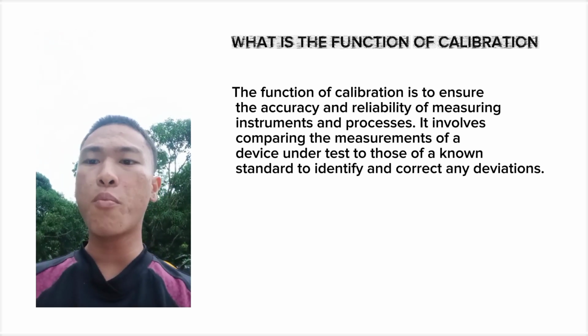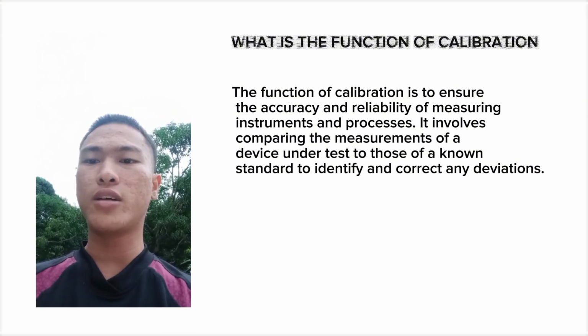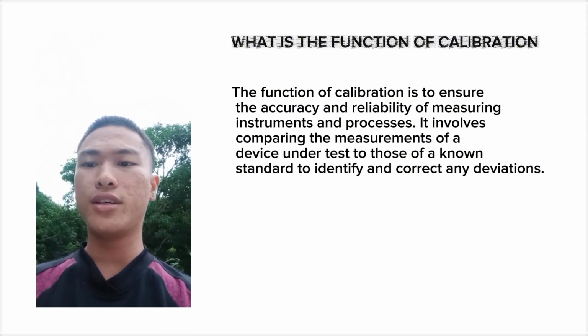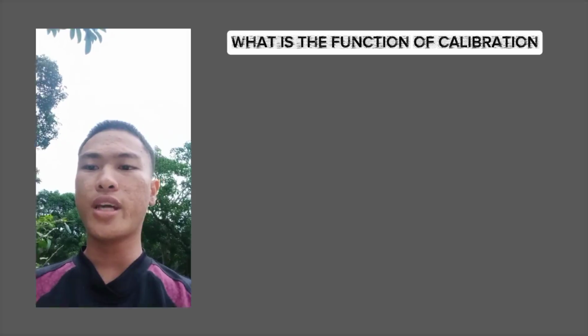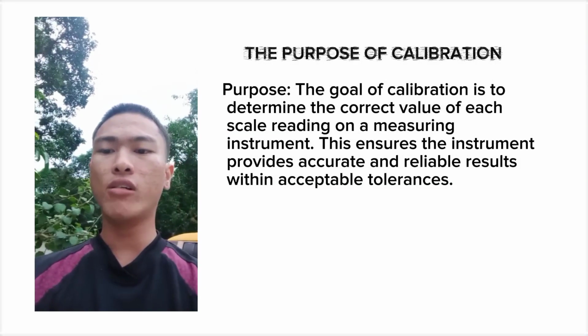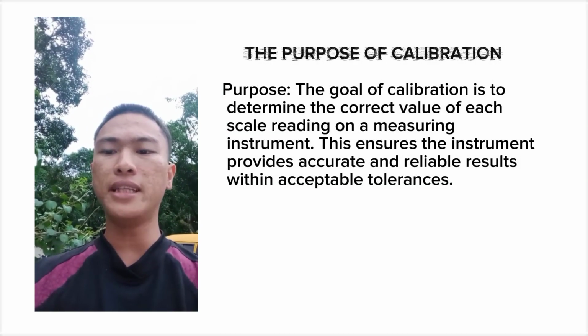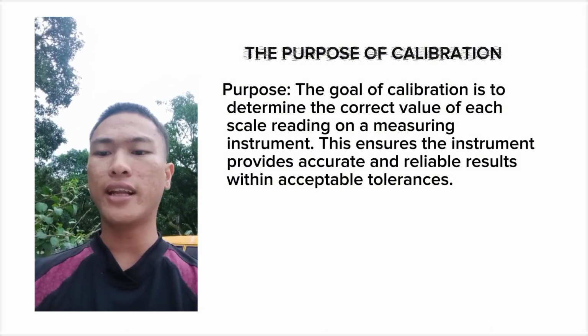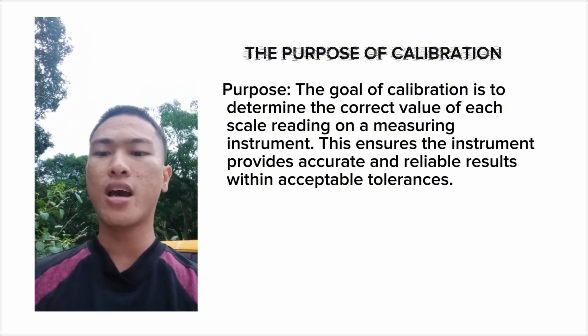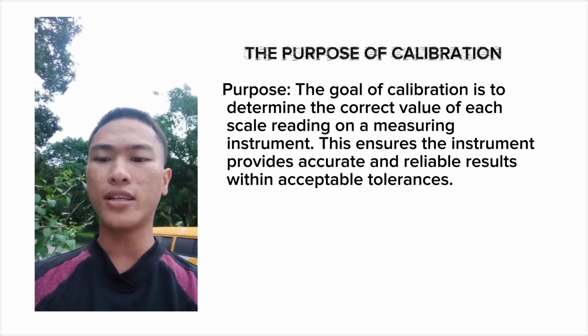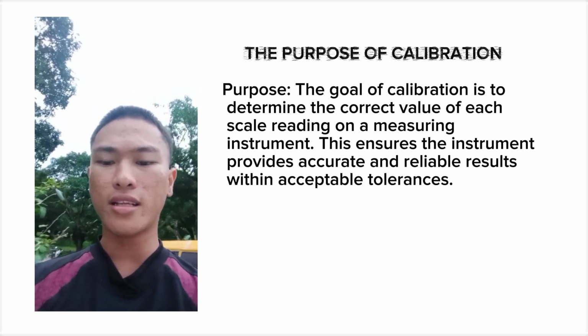It involves comparing the measurement of a device under test to those of a known standard. The goal of calibration is to determine the correct value of each scale reading on a measuring instrument. This ensures the instrument provides accurate and reliable results within acceptable tolerance.